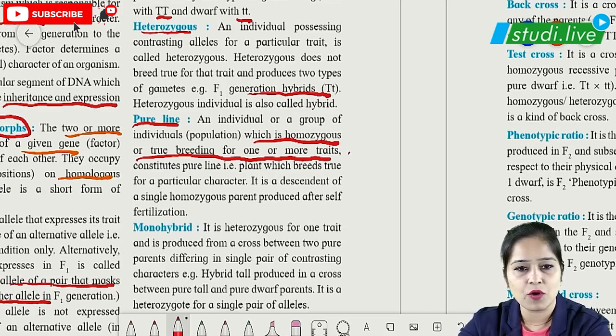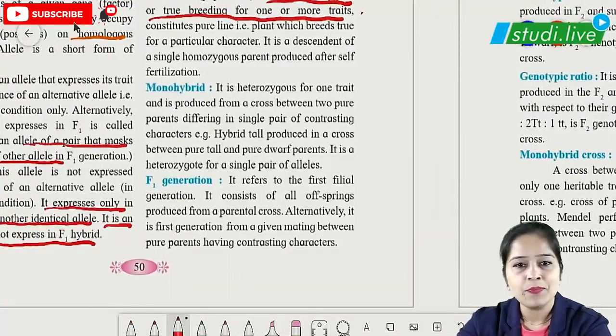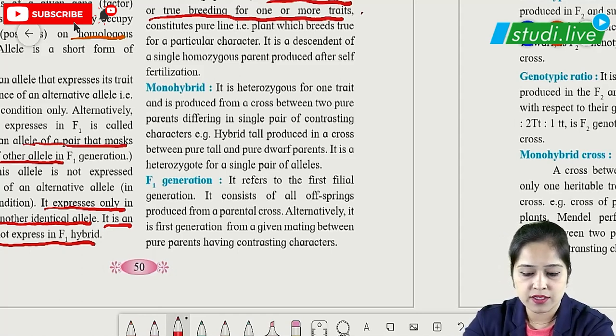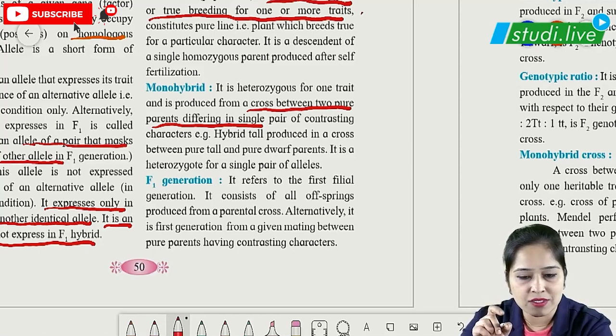Now when we see crosses, we are going to see a cross between two parents for one pair of contrasting characters. It is a cross between two pure parents differing in one single pair of contrasting characters. This has to be emphasized.